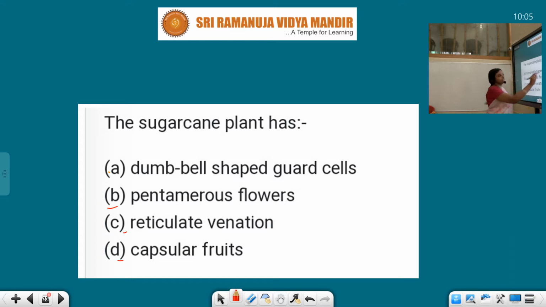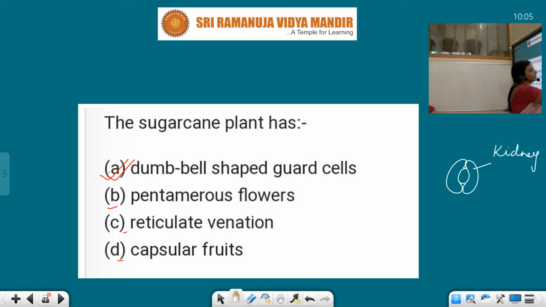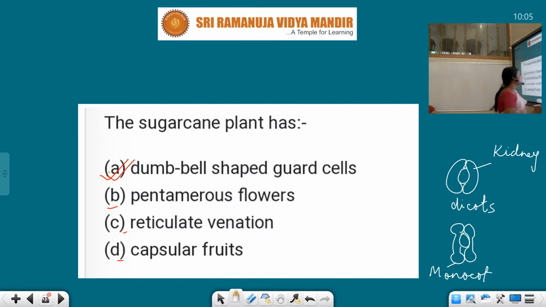Dumbbell shaped guard cells are found in monocot plants. In dicots the guard cells around the stomatal aperture are kidney shaped, whereas in monocots, to which sugarcane belongs, the stomata are dumbbell like.